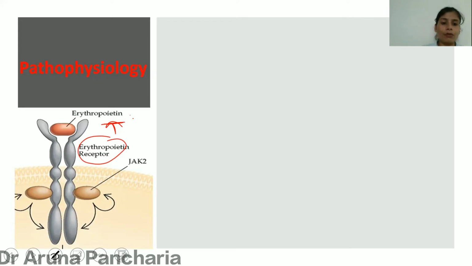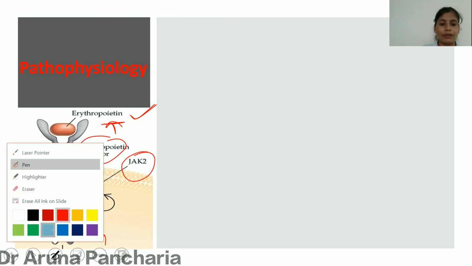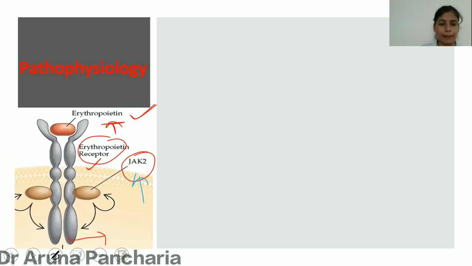Whenever the erythropoietin comes in contact with the erythropoietin receptor, there is stimulation of this receptor, and via this there is production of the RBC. JAK2 is involved with the regulation of this erythropoietin receptor. So this is all the normal condition.